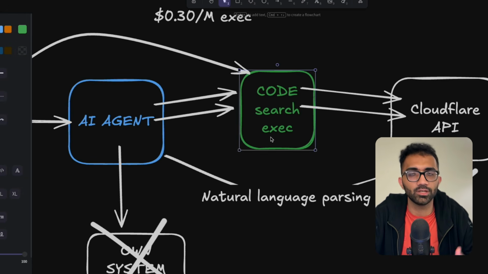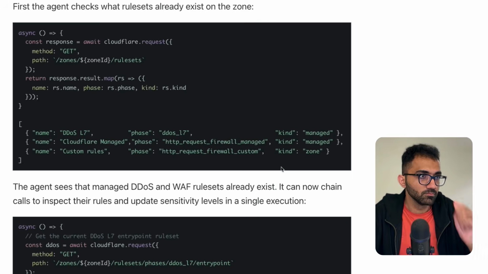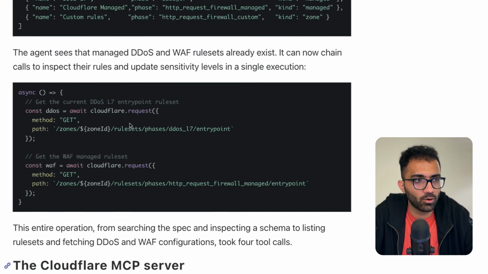Execute mode will actually do some mutations or changes. It can also be just read only, right? If it's just requesting some rules or something, it can be read only. The agent sees that the managed DDoS and WAF rules already exist. It can now chain the calls to inspect their rules and update sensitivity levels in a single execution.